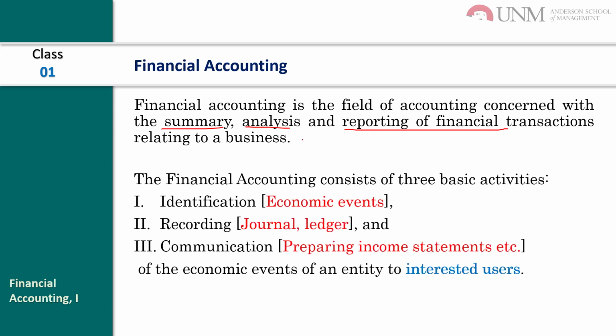Financial accounting consists of three basic activities. The first one is identification, whether an event is economic or non-economic. The second one is recording, meaning we will record the journal entries, post to the ledger, prepare the trial balance, then prepare the financial statements. Finally, we communicate our findings through the financial statements: the income statement, balance sheet, and owner's equity statement.